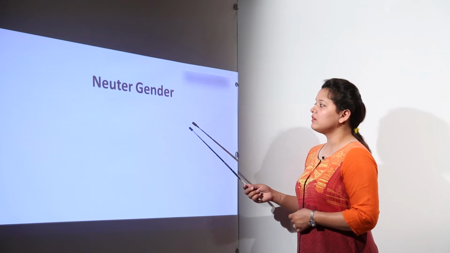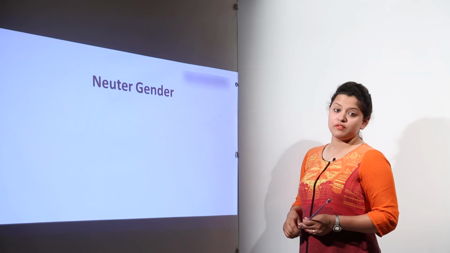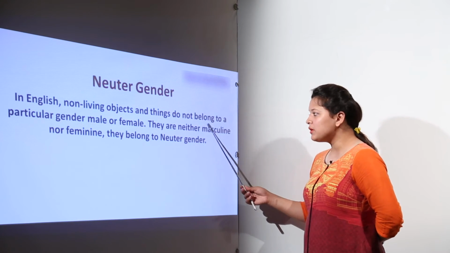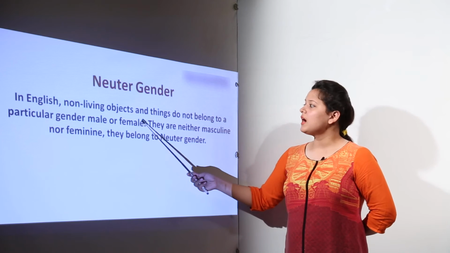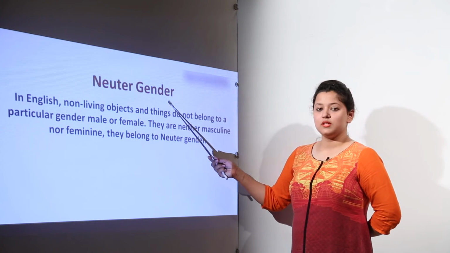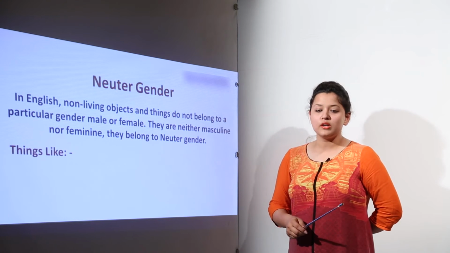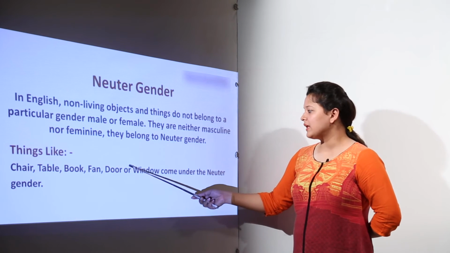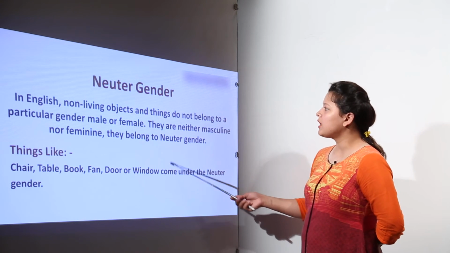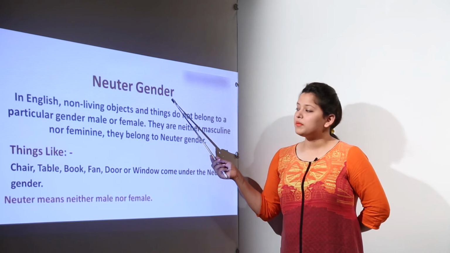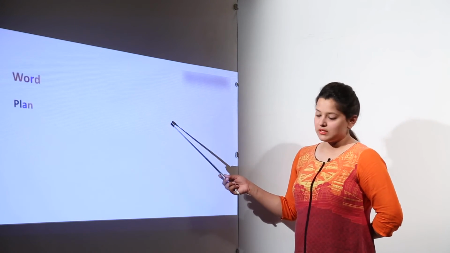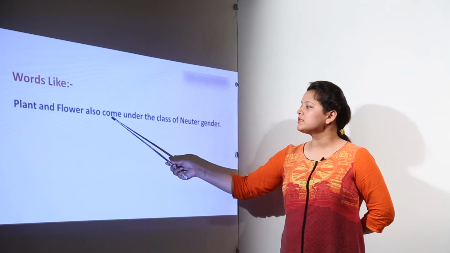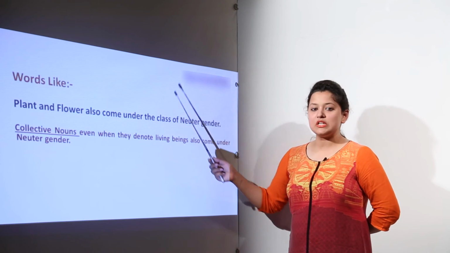Next we have the neuter gender. Neuter gender is for non-living things. Why? Because in English, non-living objects and things that do not belong to a particular gender, male or female, are considered to be of neuter gender. So neuter gender is for all the non-living things. Things like chair, table, book, fan, door, window, all these come under the category of neuter gender, because neuter gender is all for non-living things. So they are neither masculine nor feminine. Examples like plant and flower will also come in the neuter gender itself.